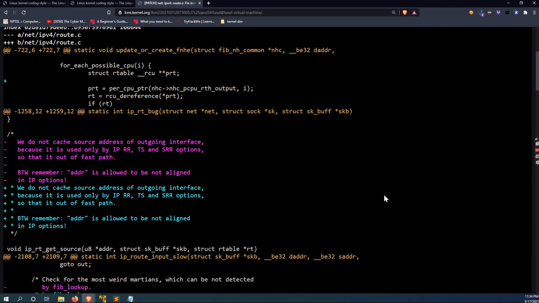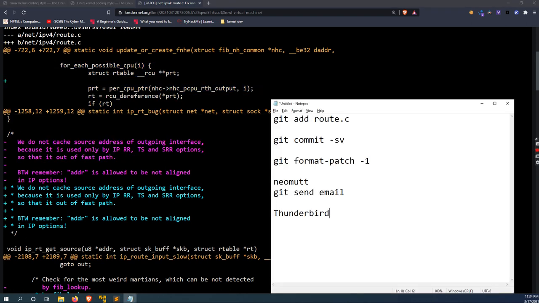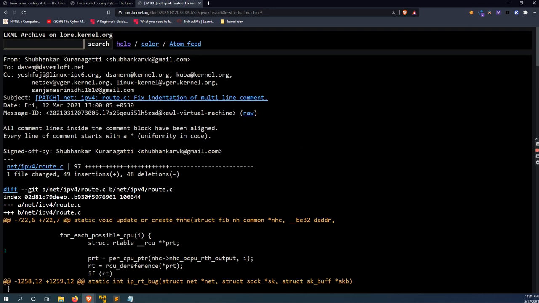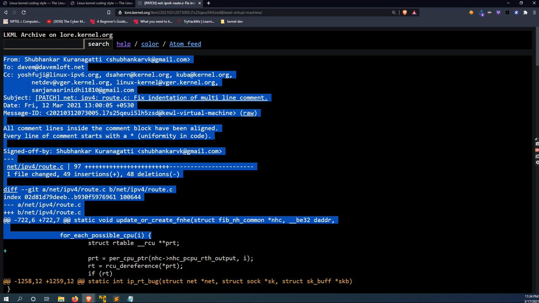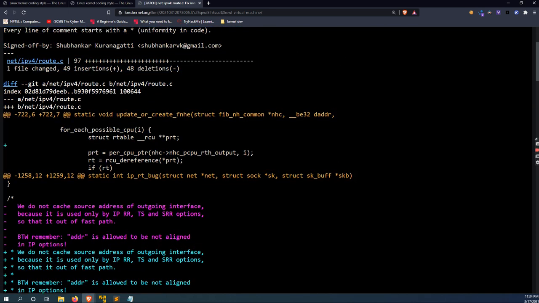So here, this is the file, this is the patch. After configuring your mail client, you send the mail along with the patch file to the respective maintainers. And once you send it, this is what the patch looks like.